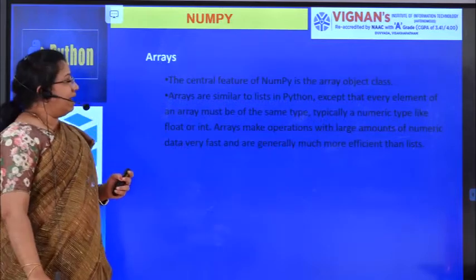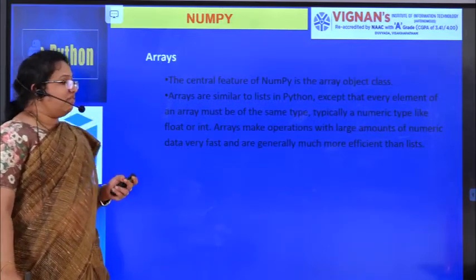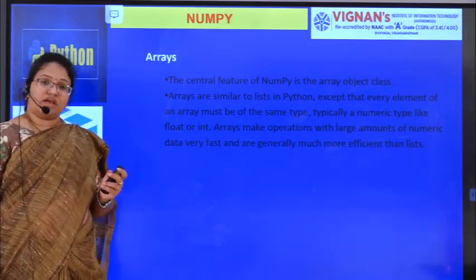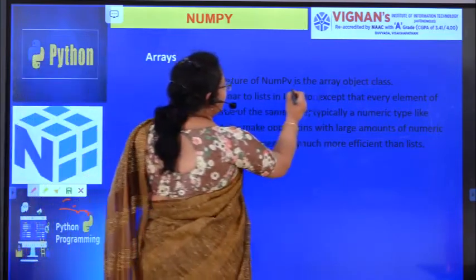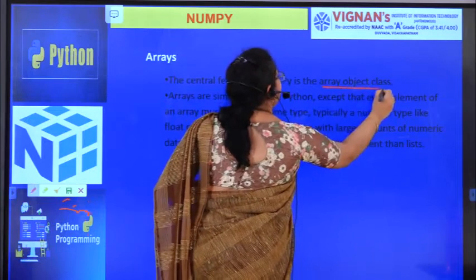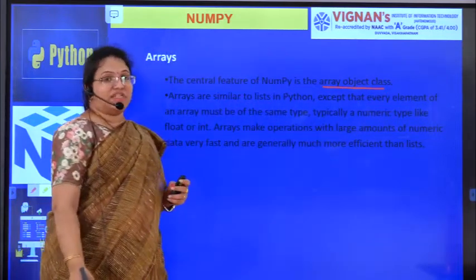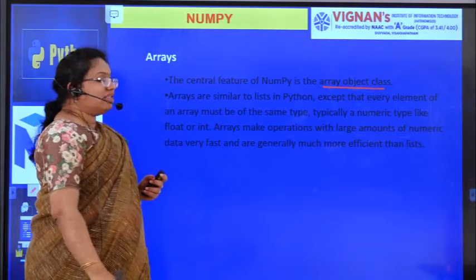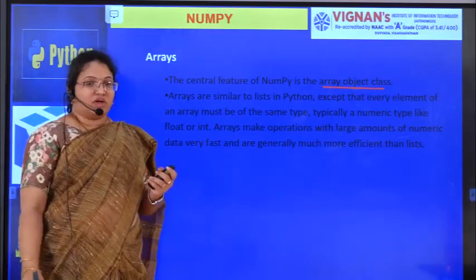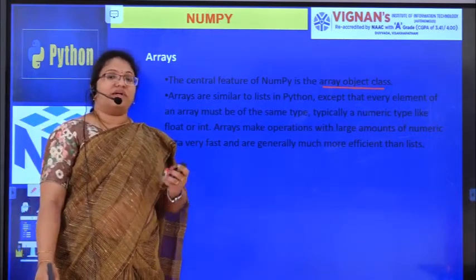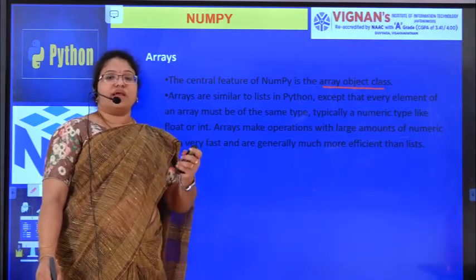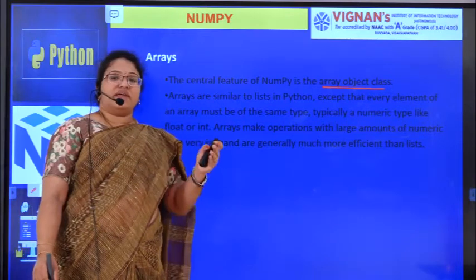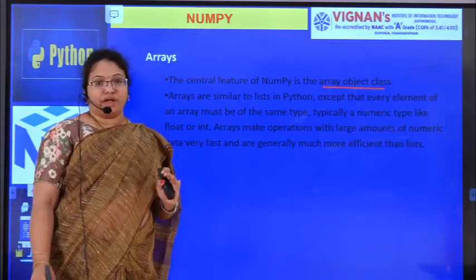Now let us see arrays. The central feature of NumPy is that it is array oriented. It is an array, belonging to the array object class. Arrays are similar to lists. As I told you already, lists can store elements of different data types, but arrays store elements of the same data type. Generally they store numeric data types.